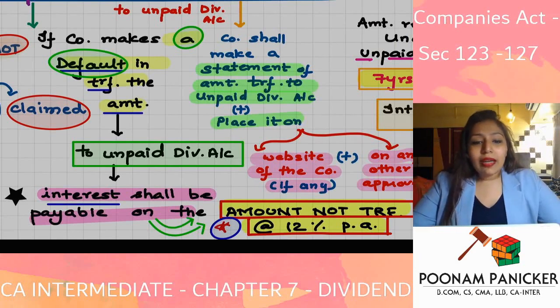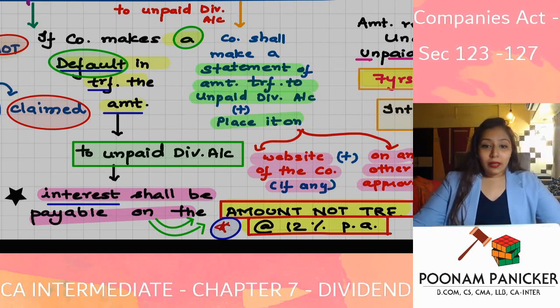And how much interest? Interest will have to be paid at the rate of 12% per annum on the amount which is not transferred to the unpaid dividend account.